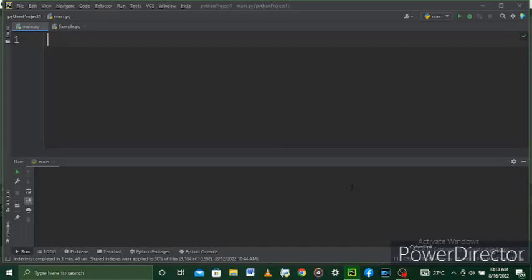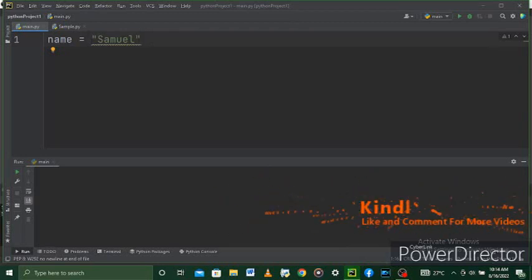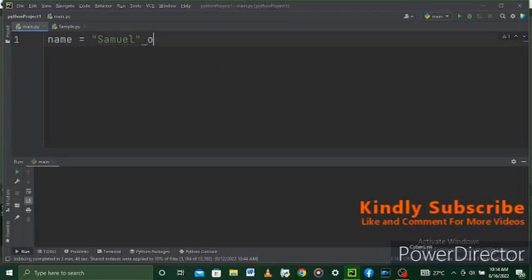Okay guys, so today we'll be talking about strings, and strings are any character, any number, any alphabet that is enclosed in either a single or a double quote. So for instance, you may have a name. For instance, you have name equal to, this is an example of a string. So whenever you see any character that is enclosed in a single or in a double quote, it is called a string. Okay,